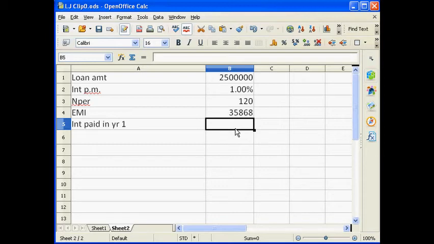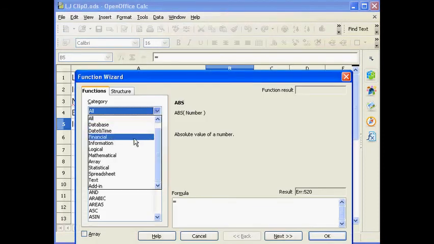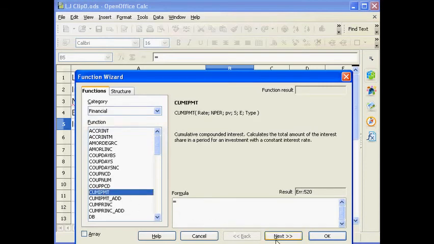Which function is that? CUMIPMT function, right? Okay, so let me take that function from the functions wizard. Let's change this to financial, which makes it easy to find the function. Yeah, here it is, CUMIPMT.